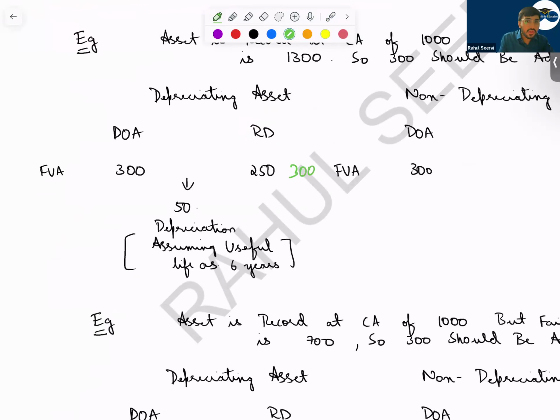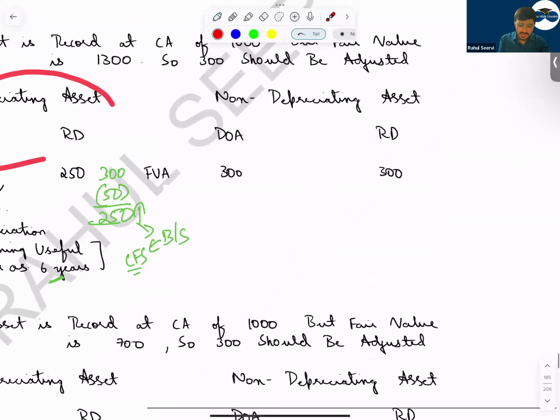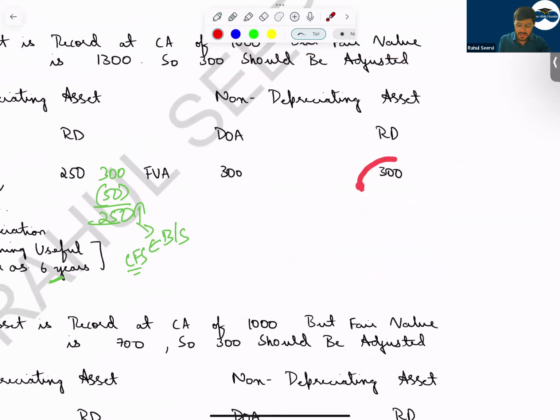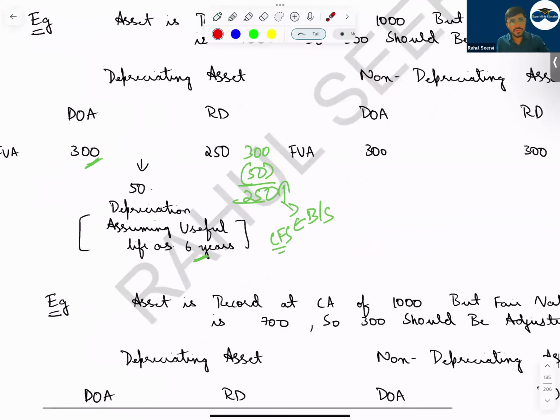And then what do we do? Then we will charge the depreciation here. On this 300, if I assume 6 years is the useful life, my depreciation will be 50. So my ultimate increase at the reporting date will be 250, and this 250 should be adjusted in the consolidated balance sheet, because the adjustment is not done in the books, so we have to do it. So this is for a depreciating asset. For a non-depreciating asset, we should directly take the value on the date of acquisition and the reporting date. No issues in this. So this is the first example where the fair value is increasing.